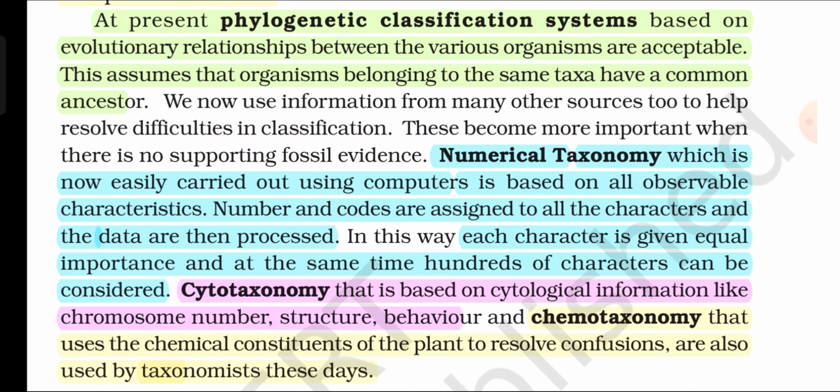Numerical taxonomy, which is now easily carried out using computers, is based on all observable characteristics. Numbers and codes are assigned to all the characters and the data are then processed. In this way, each character is given equal importance and at the same time hundreds of characters can be considered. Cytotaxonomy, that is based on cytological information like chromosome number, structure, behavior, and chemotaxonomy that uses the chemical constituents of the plant to resolve confusions are also used by taxonomists these days.